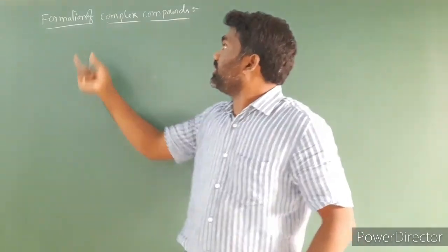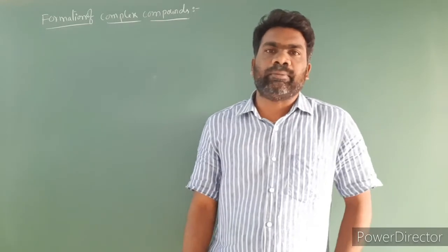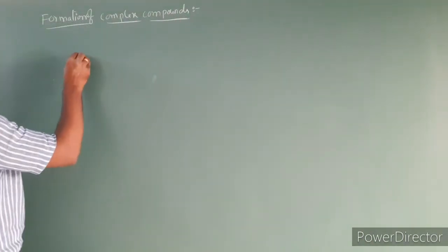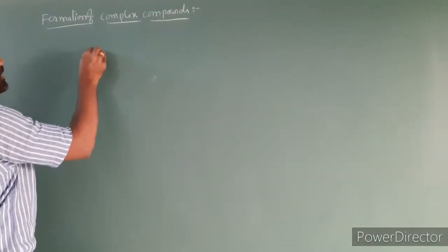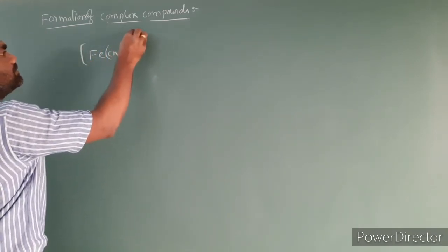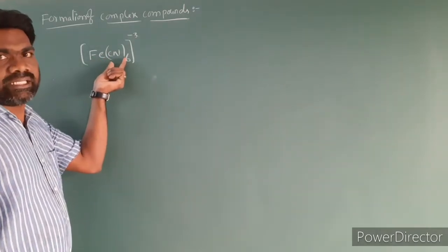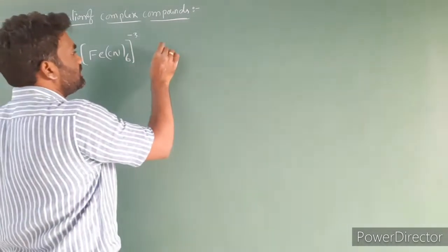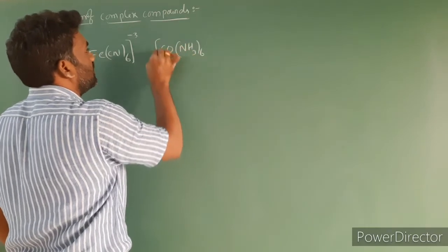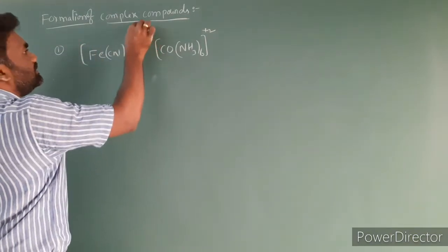Next, formation of complex compounds. In complex compounds, a metal ion binds to a number of anions or neutral molecules. Let's look at some examples. I am taking the example complex compound [Fe(CN)6]3-. It is a complex compound, where the metal ion binds to a number of CN minus ions. Let's take one more example: [Co(NH3)6]2+, a complex with plus 2 charge.